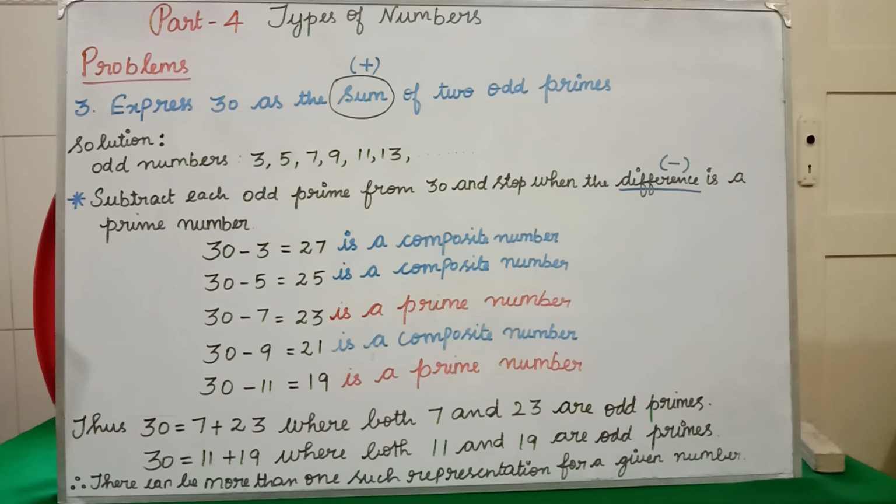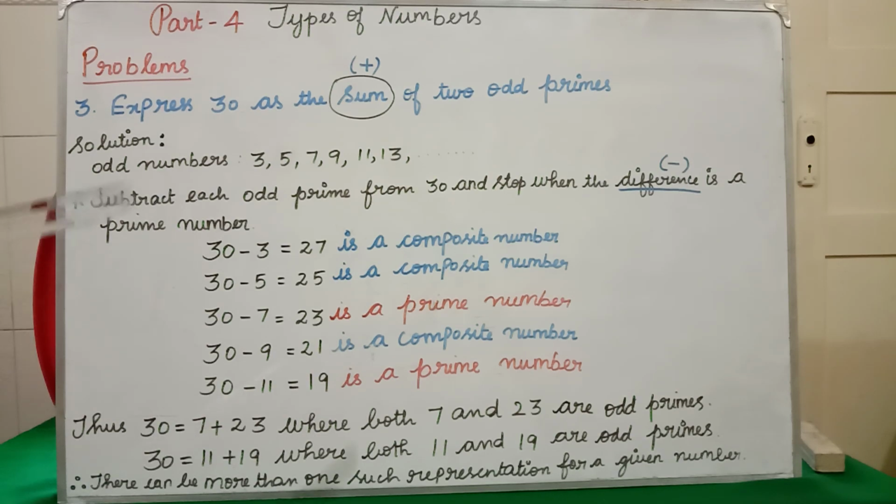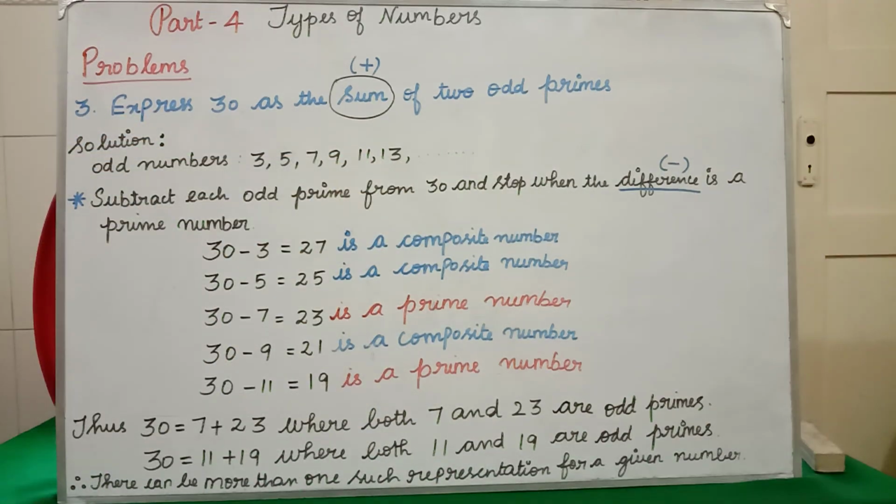The third question is: express 30 as the sum of two primes. What is the question? We have to express 30 as the sum of two primes. Mathematically, the word sum means addition. The word difference means subtraction. Clear? For sum I have written plus, and for difference if you notice, I have written minus. Clear all of you? So sum means plus, difference means subtract.